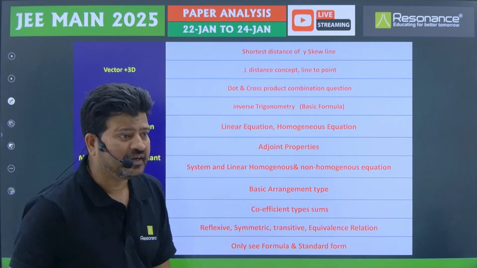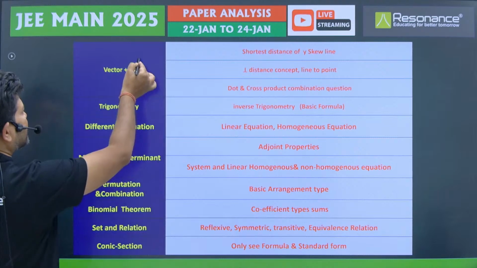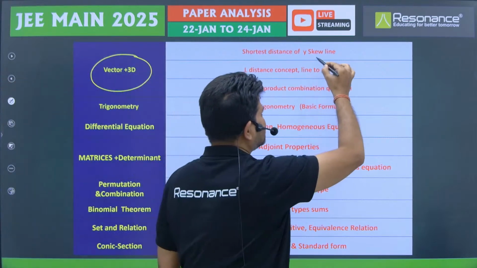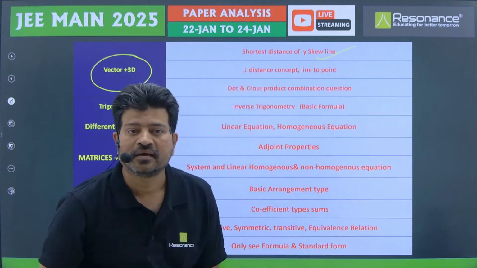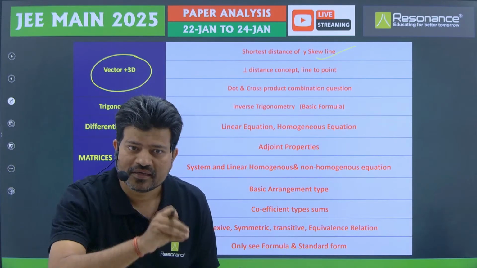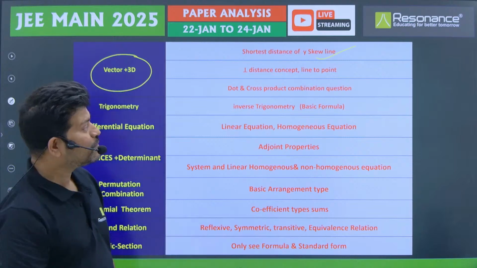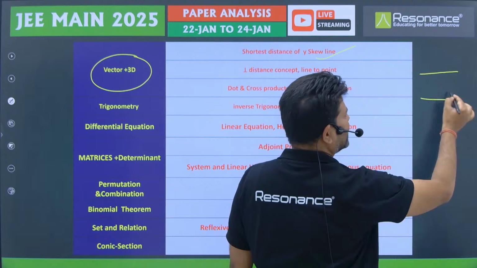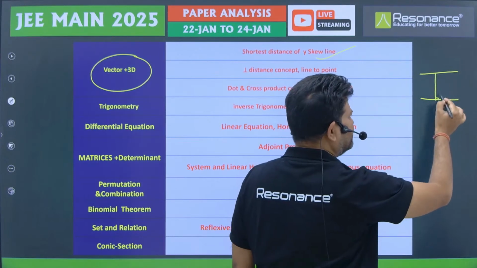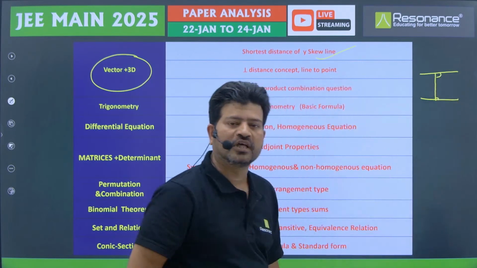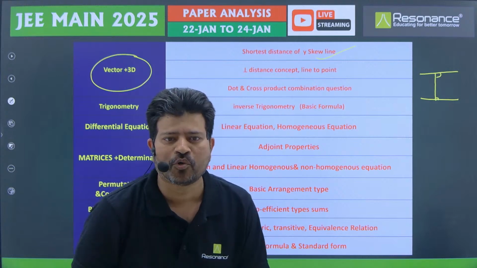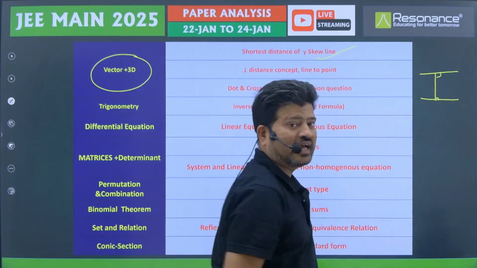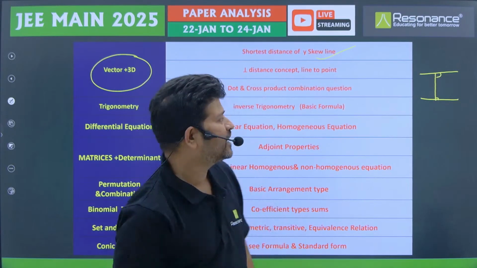What we find here, in the vector and 3D topic, is that shortest distance between lines is in every paper, related questions are there. In some papers we can see 2 lines are given, we have to find the line which is perpendicular to both the lines, and they give 4 points, we have to check which point is on this line. So that type of question also we can expect.